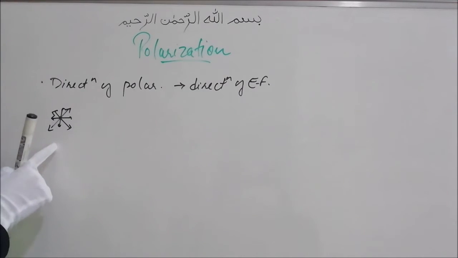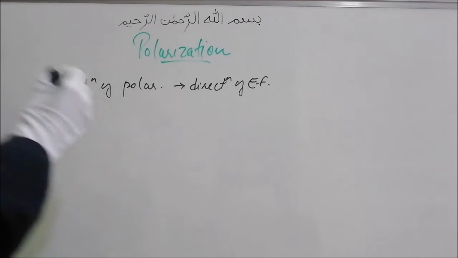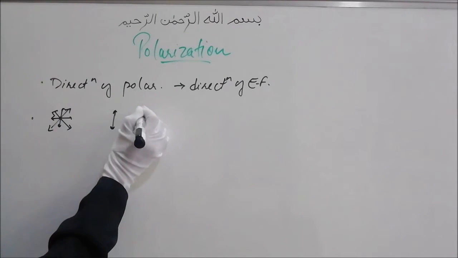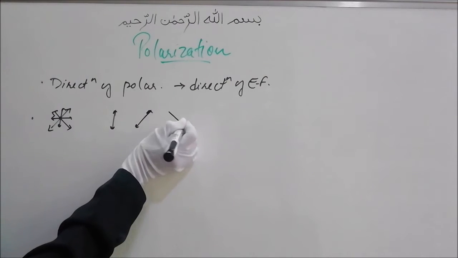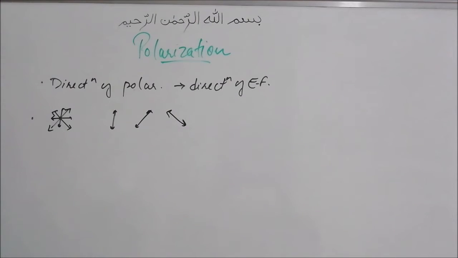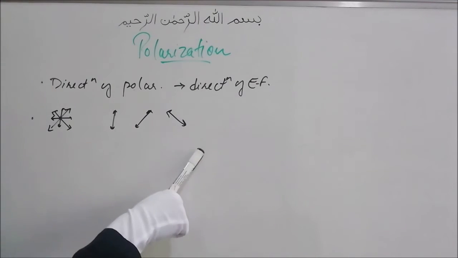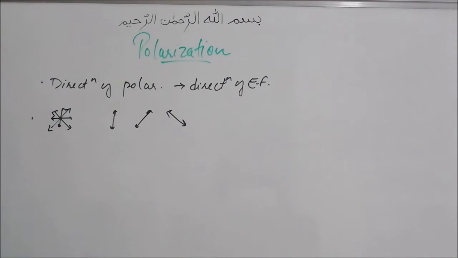So in unpolarized light, the electric field has infinite directions in the plane which is perpendicular to the wave propagation, example sun rays. And in plane polarized or linearly polarized wave, the electric field oscillates only in one fixed direction. It could be this, this or any other direction. And a combination of many plane polarized lights will lead to an unpolarized light.